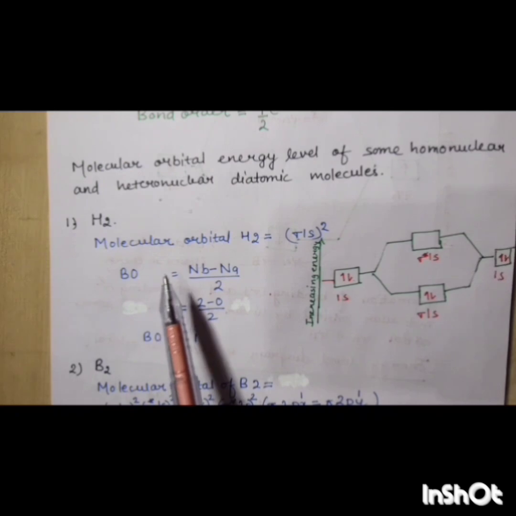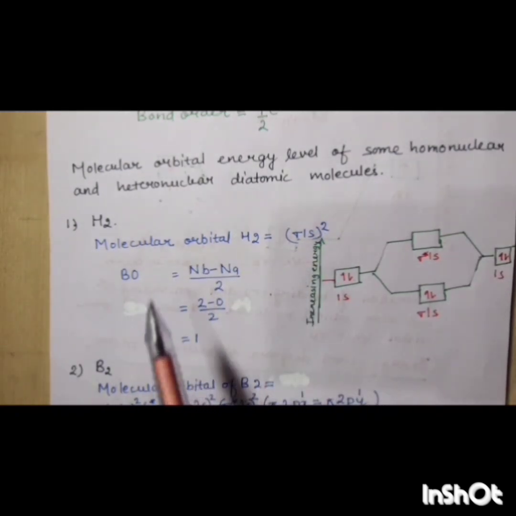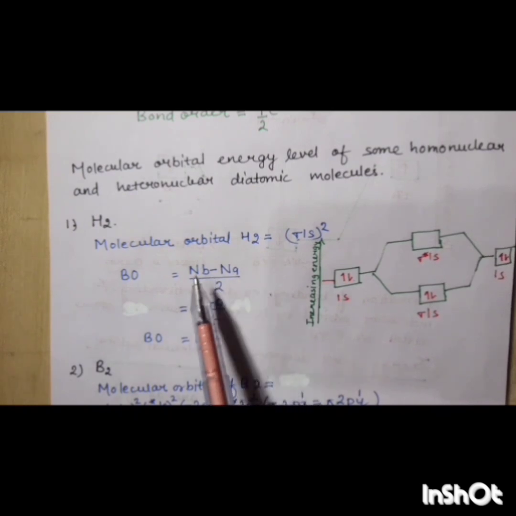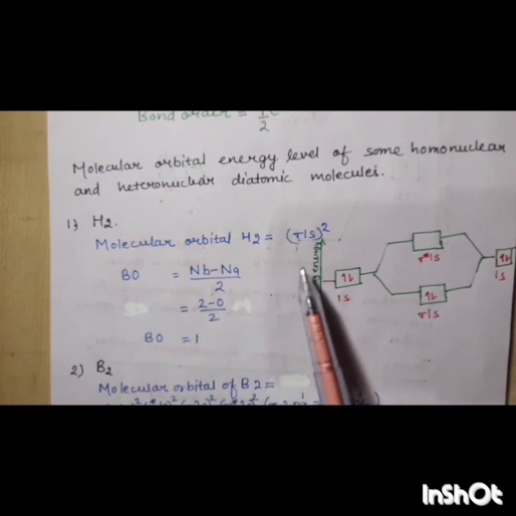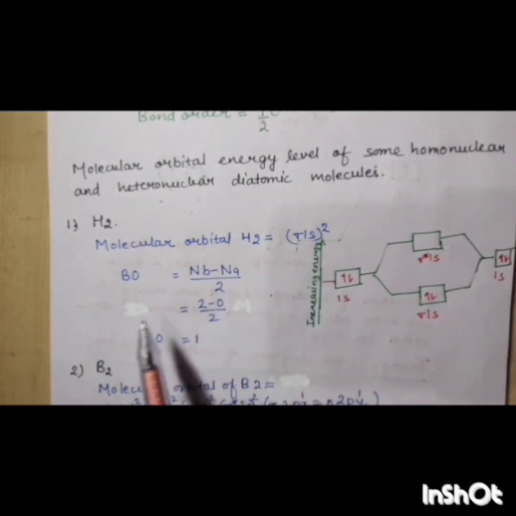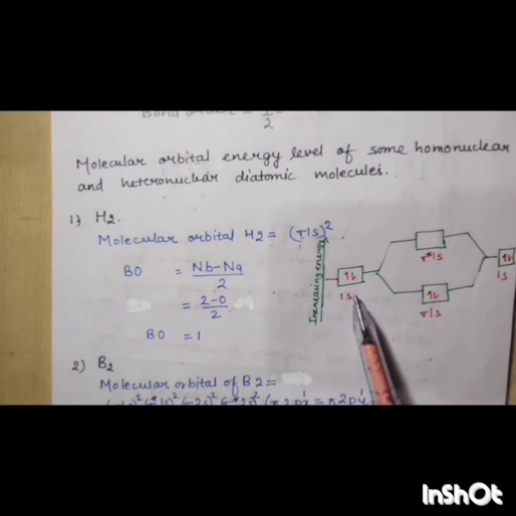Now here are some examples of homonuclear or heteronuclear diatomic molecules. First we take the example of the hydrogen molecule. Here the electronic configuration or molecular orbital of hydrogen is sigma 1s2. And how is it represented? It is represented like this, as you have read earlier about the representation of molecular orbitals.